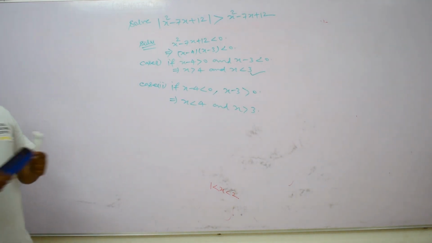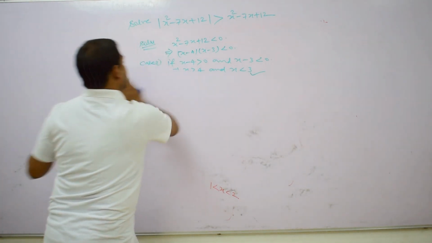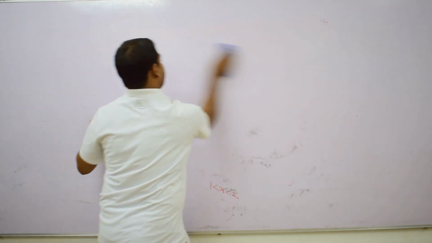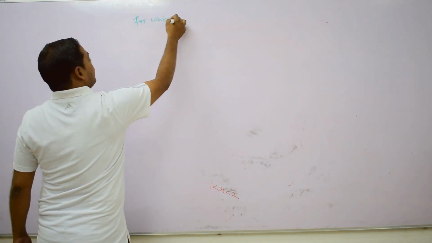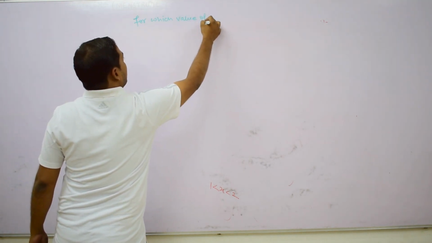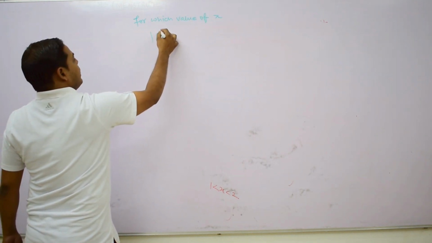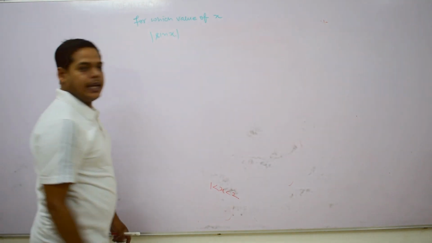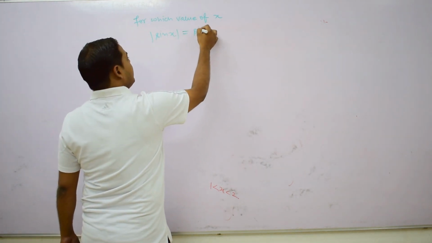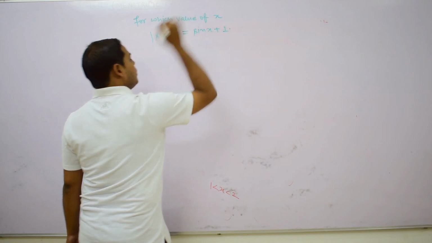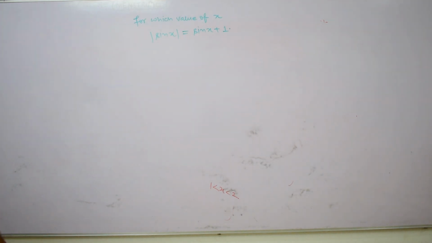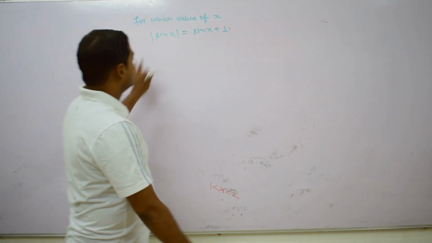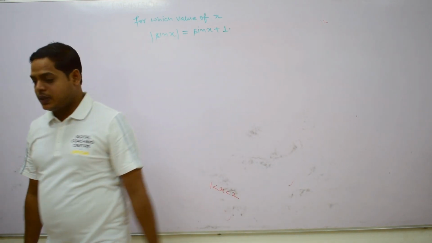Now we do some other interesting questions on inequality. Suppose we take the equation: for which value of x does the absolute value of sin x equal sin x plus 1? For which value of x does this equation hold? So |sin x| = sin x + 1.